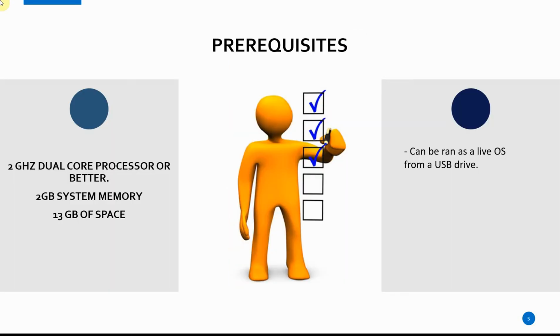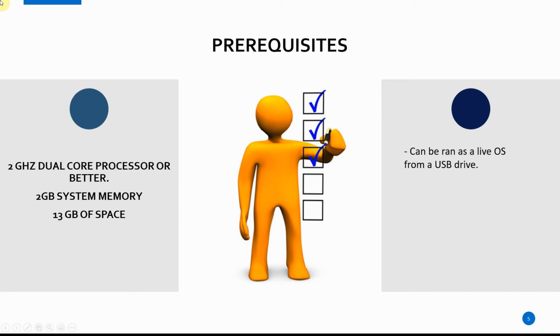So prerequisites: 2 GB system memory, 13 GB of space, a 2 GHz dual core processor or better, and it can be run as a live operating system from a USB thumb drive, as most of these attack systems can be.